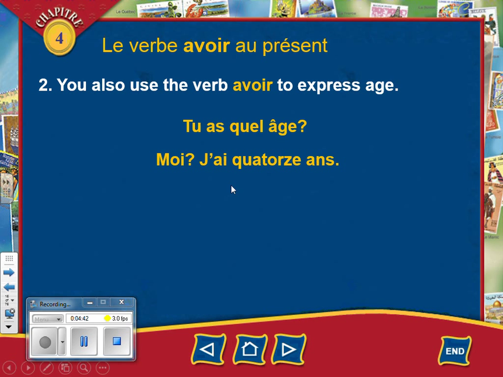To answer the question, moi, you know that means me. J'ai 14 ans. I have 14 years. This word ans means years, and you need it when you use avoir to say how many years you have. J'ai 14 ans. I have 14 years. In English, we would say I am 14. But in French, we say I have 14 years. Make sure you write down what it means in English.